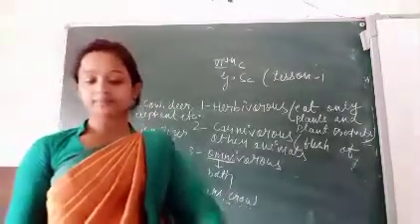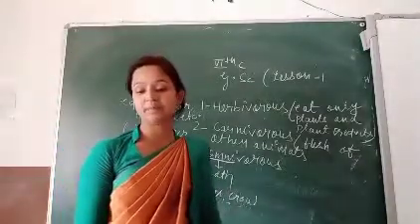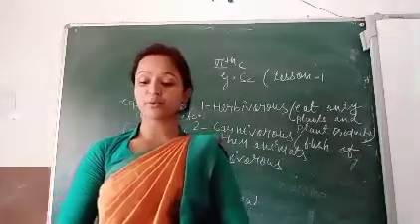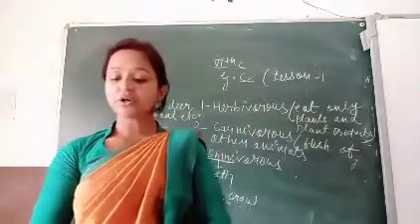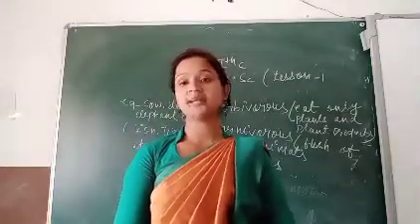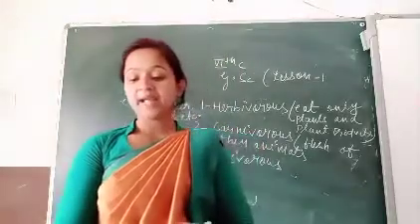So these are the examples, and most plants are the producers. They are so called because they can prepare their food. That's why they are called autotrophs, or producers.